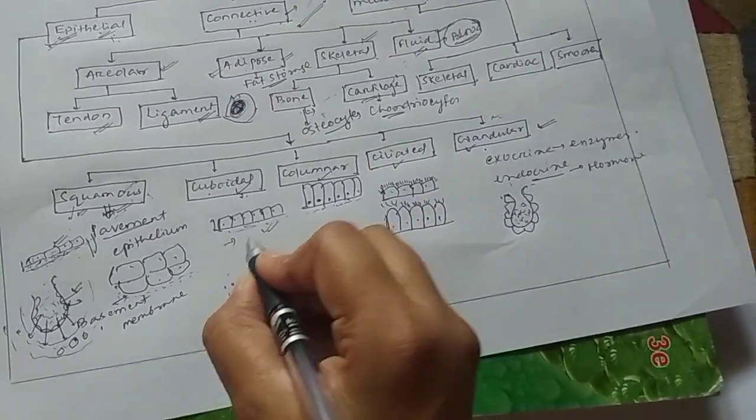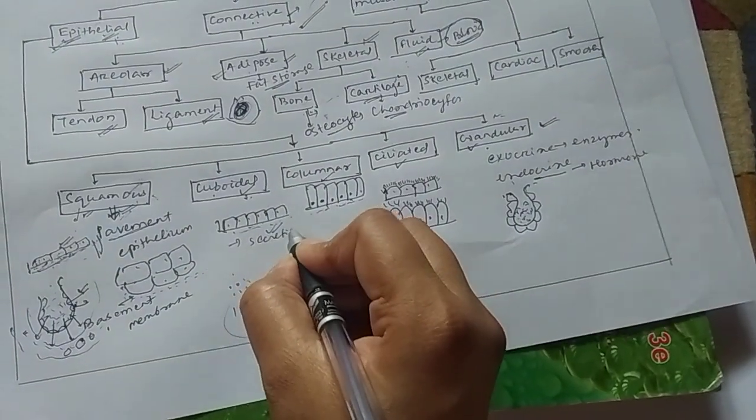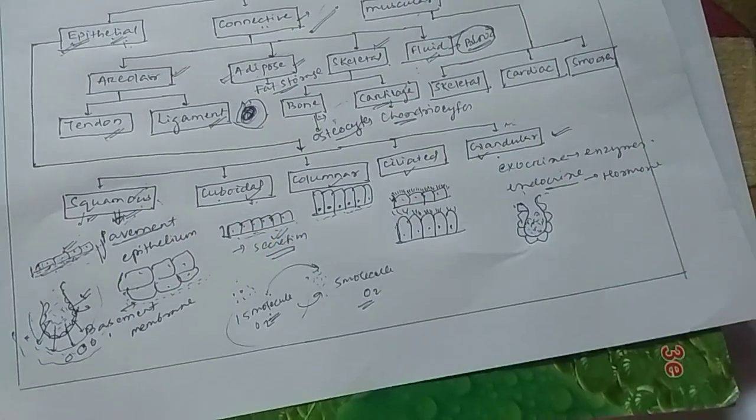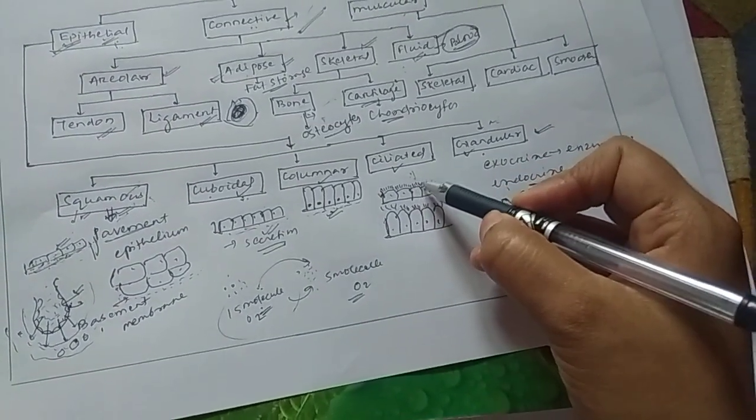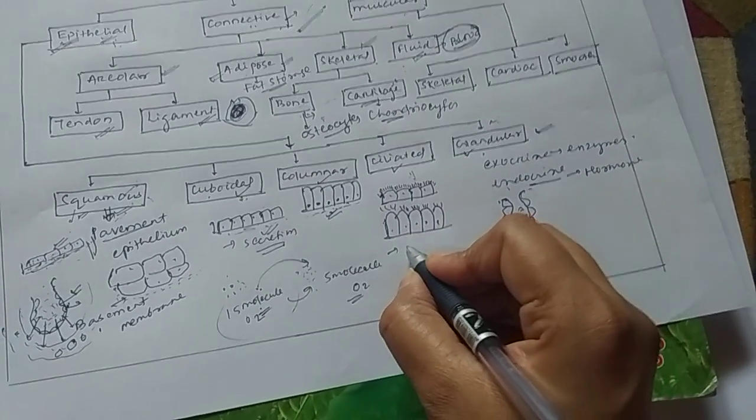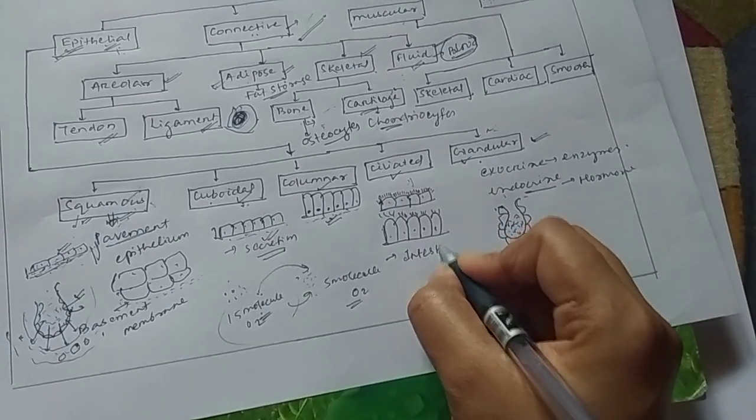Second one is the cuboidal epithelium, and mostly its function is secretion. Okay, these secrete certain kinds of molecules. Even columnar epithelium, its function is secretion. Ciliated epithelium, mostly they are for absorption, so they can be found in the intestine.